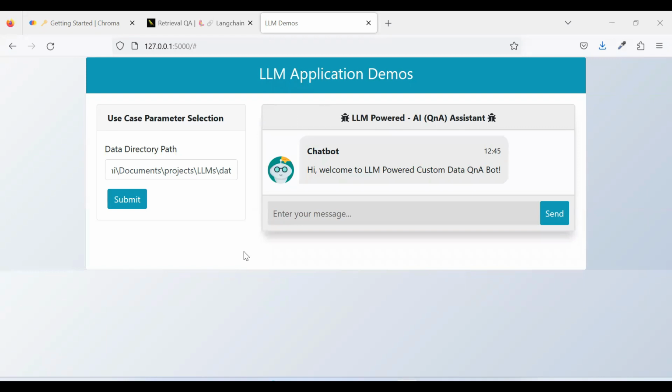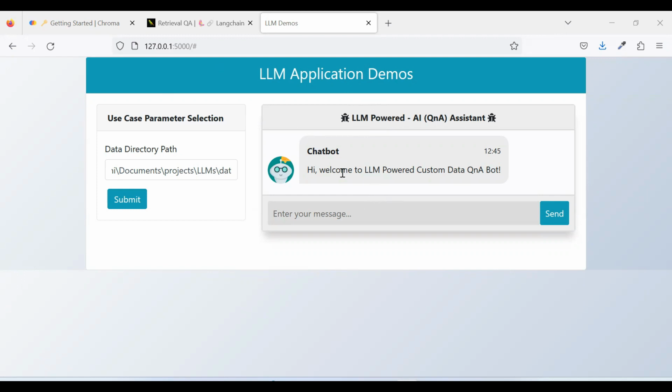Hello everyone. So today we'll be understanding how to build a question and answer bot using LLMs, that is, large language models. For demo purposes, I have created this user interface. Let's first see what we are going to understand by the end of this video.